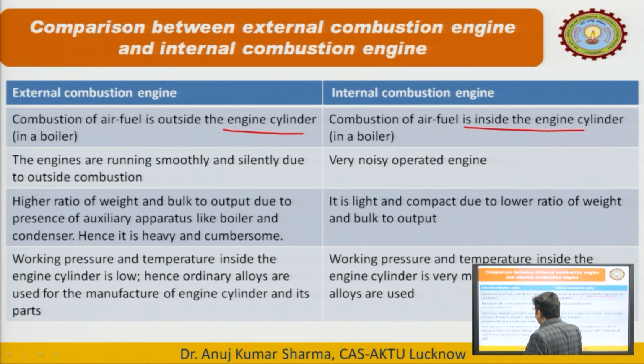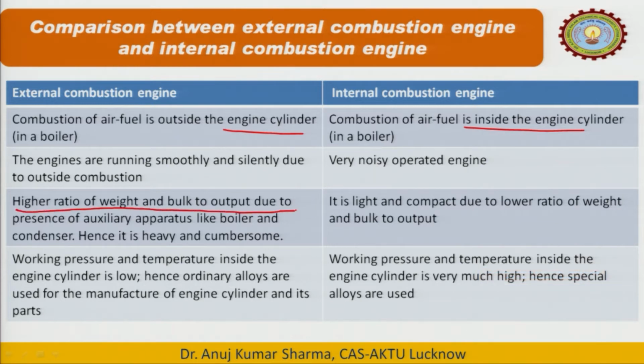The next point is a higher ratio of weight and bulk to output due to the presence of auxiliary apparatus like boiler and condenser. These engines are heavy, because they have so many components: a boiler in which we boil the water, and a combustion furnace in which we burn the fuel.